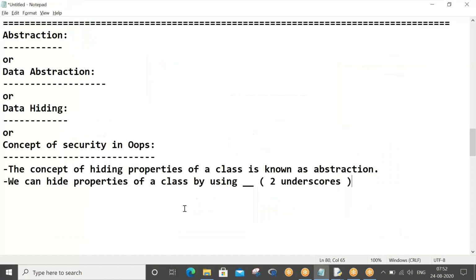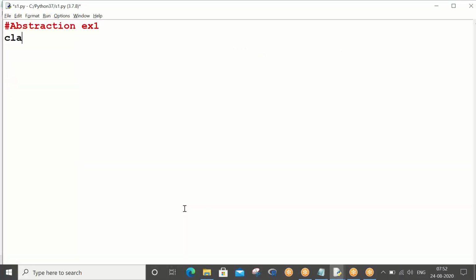Abstraction x1. Just take this. Okay, so class x, now your class has a equals 1000 and b equals 2000.